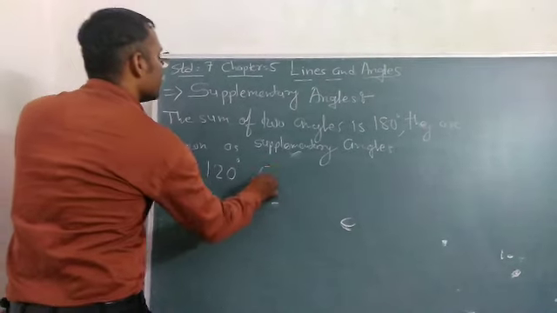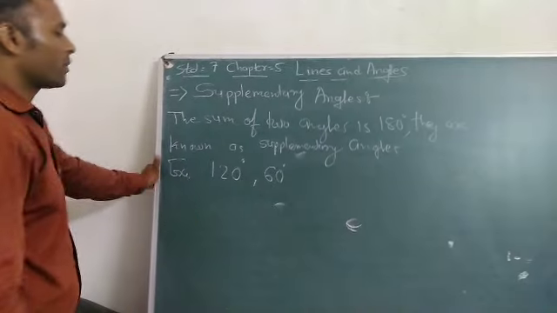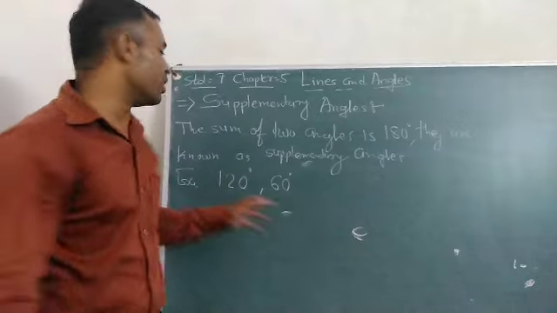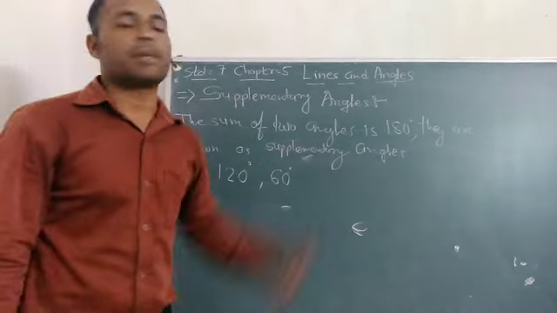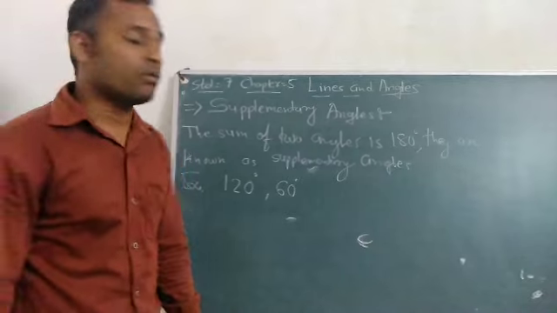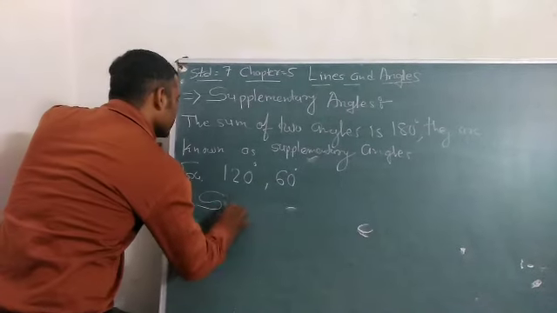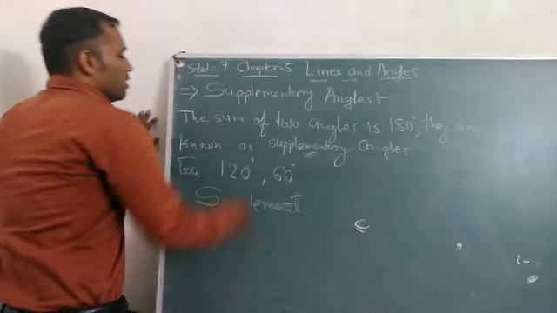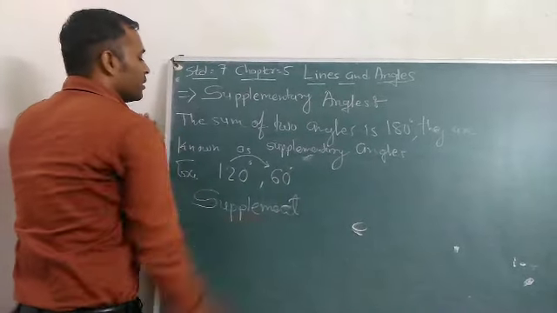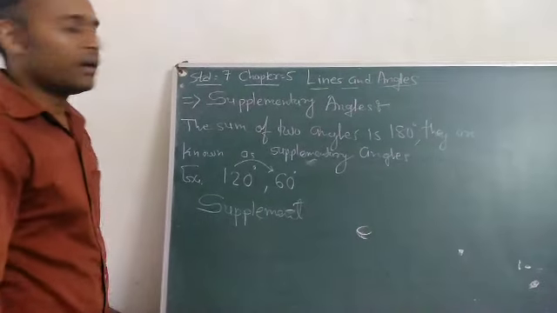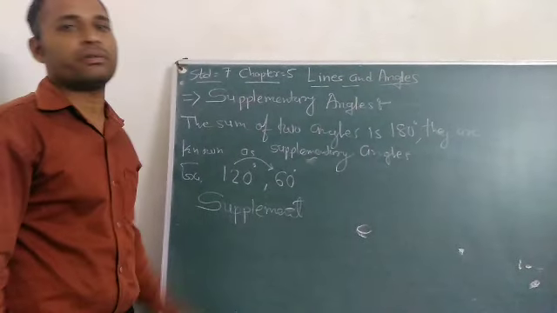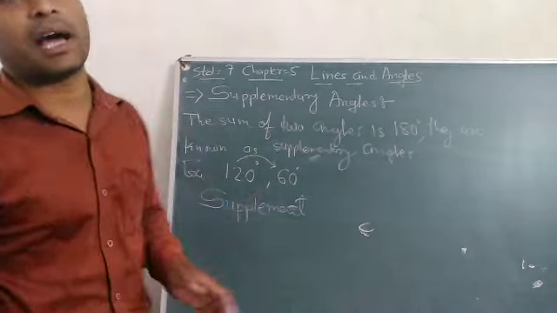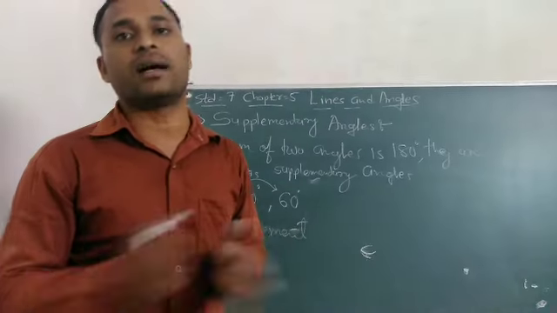Suppose we take an example, 120 degree and 60 degree. The sum of 120 and 60 is equal to 180 degree. So 120 degree and 60 degree are supplementary angles. Now what is the meaning of supplement? 120 degree is the supplement of 60 degree and 60 degree is the supplement of 120 degree. So 120 degree and 60 degree are supplements of each other.